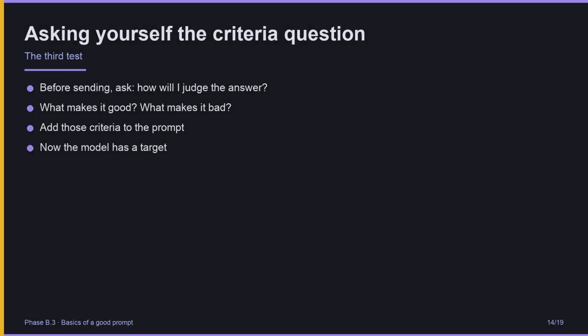Last test. Same shape: before sending, ask how will I judge the answer? What makes it good? What makes it bad? Add those criteria to the prompt. Now the model has a target to aim at, not just a vague request. The difference between a good prompt and a great prompt is usually just explicit criteria.